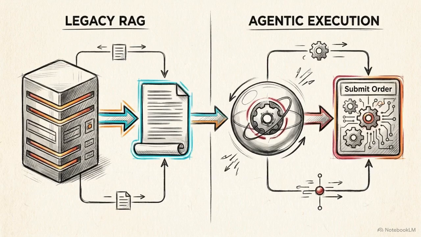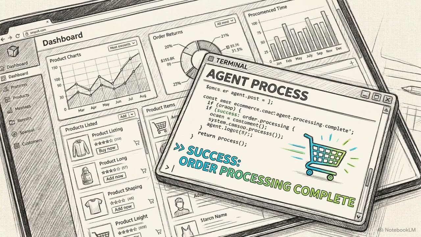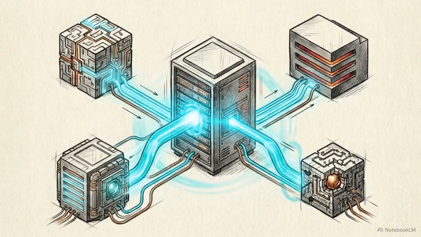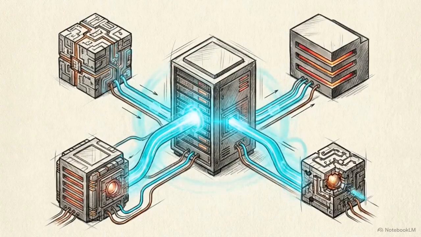Enterprise architectures are resolving this by replacing single-turn retrieval augmented generation, or RAG, with agentic execution. Rather than simply fetching a document to inform a text response, specialized agents are now taking control of the transactional process. Agentic systems evaluate their environment in real time. They determine which databases and application programming interfaces to call based on a user's prompt.